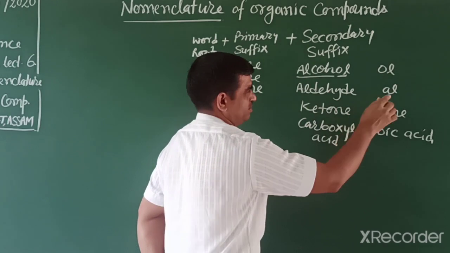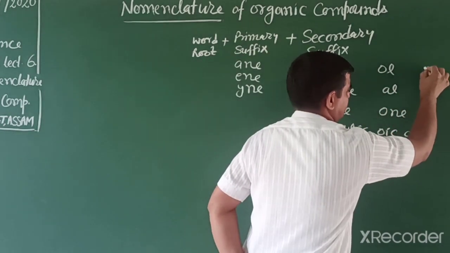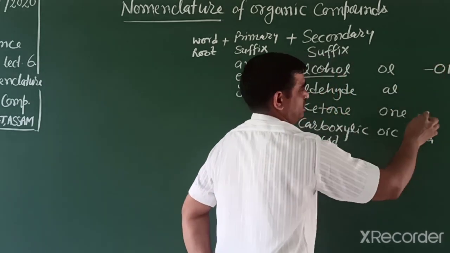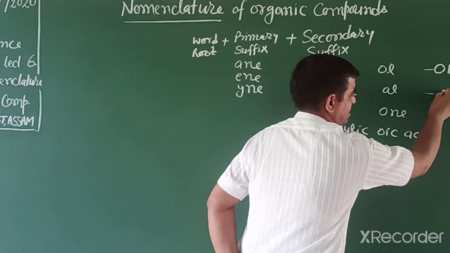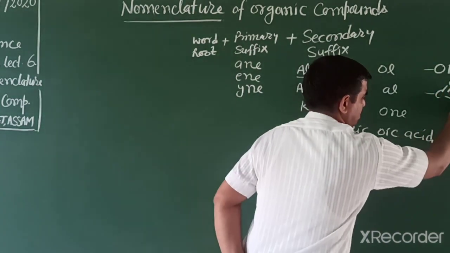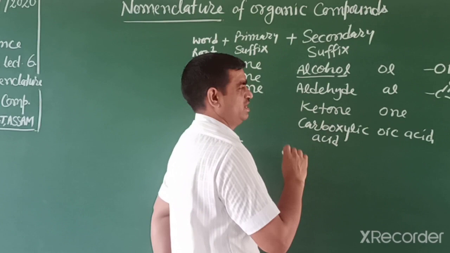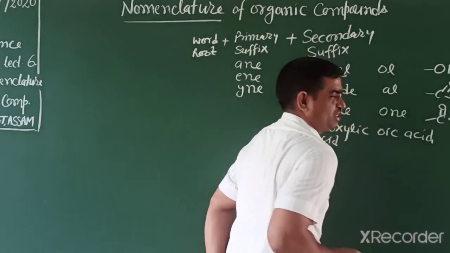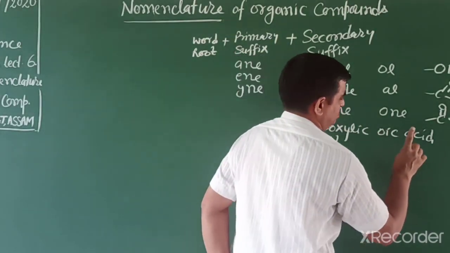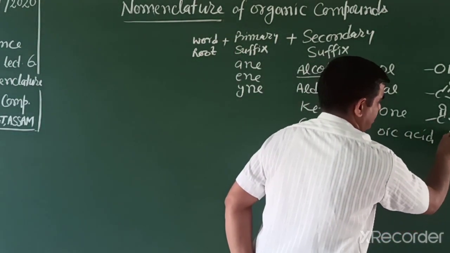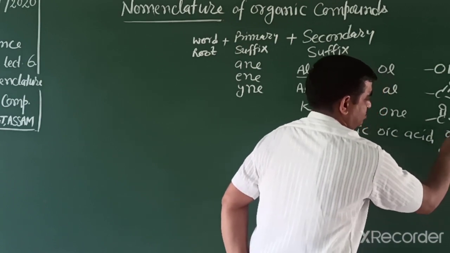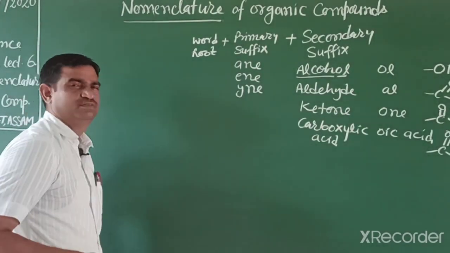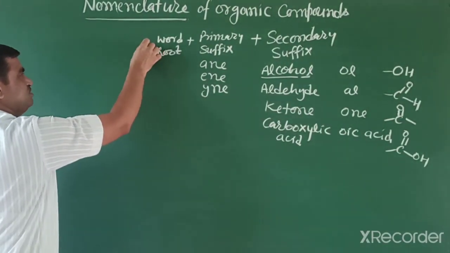So how can we represent alcohol? Alcohol is represented like this, OH, when OH is attached to that carbon. Aldehyde is written like C double bond O with H, and on the other side we write either carbon or hydrogen. Ketone is represented like this, as we earlier discussed, both sides must have a carbon. And carboxylic acid we can explain in such a way, CO and OH.